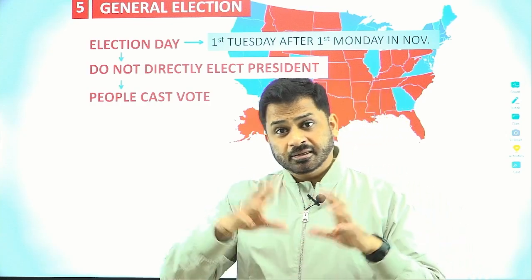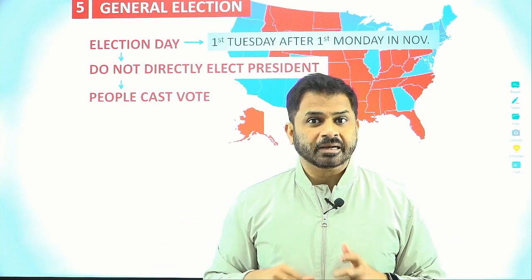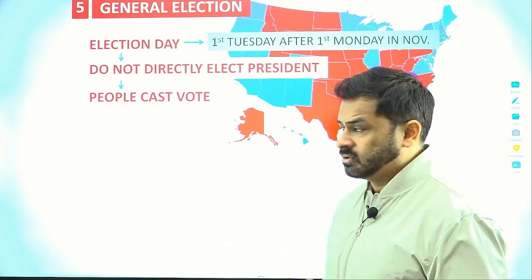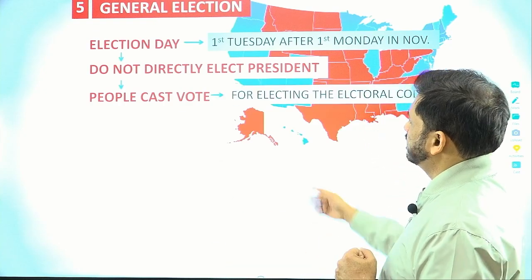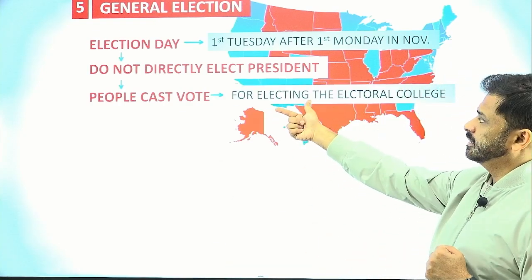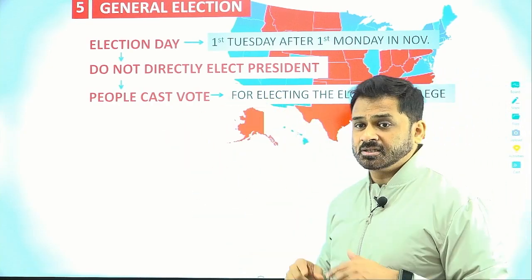In other states, whoever has got the majority gets all the electors from that state. So most of the states are like this. People have given their vote for electing the electoral college. That means on the basis of that vote, they are picking the electors from the state.